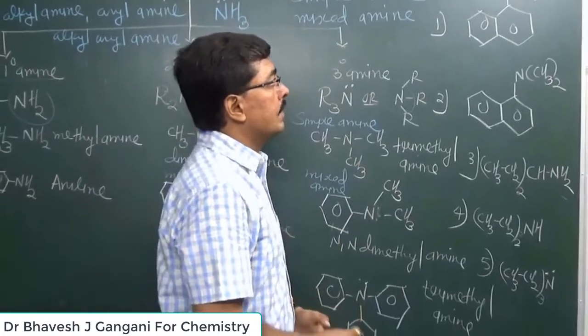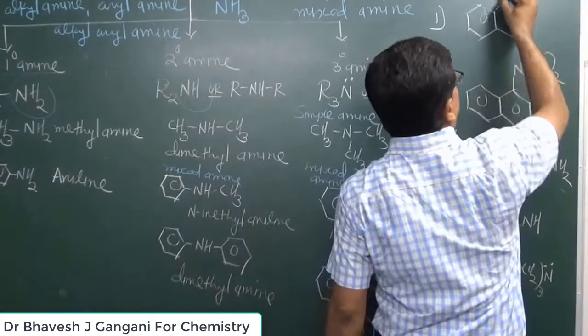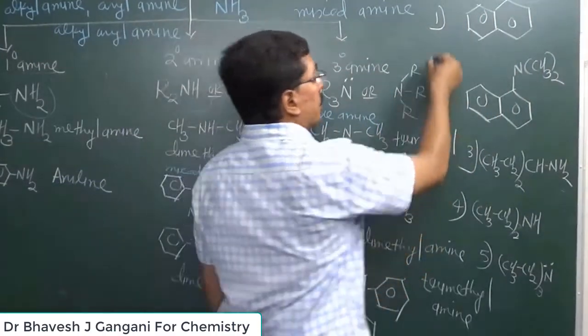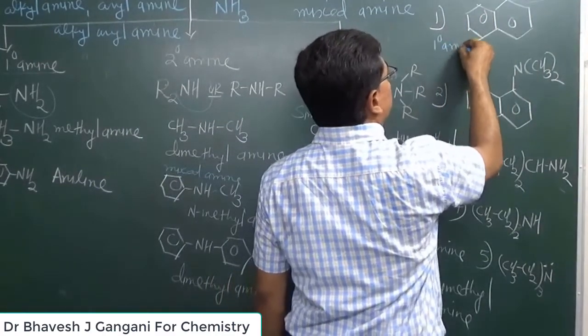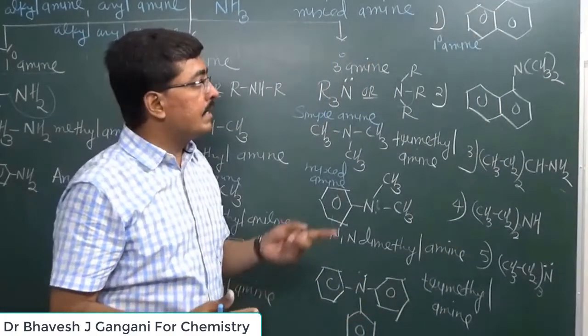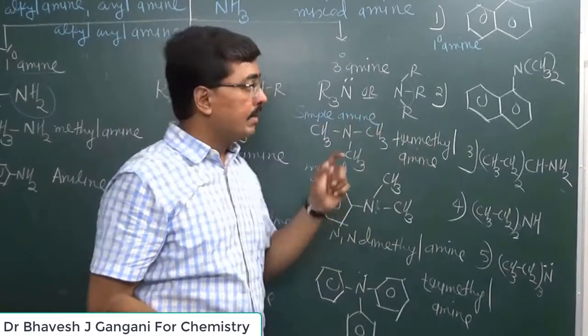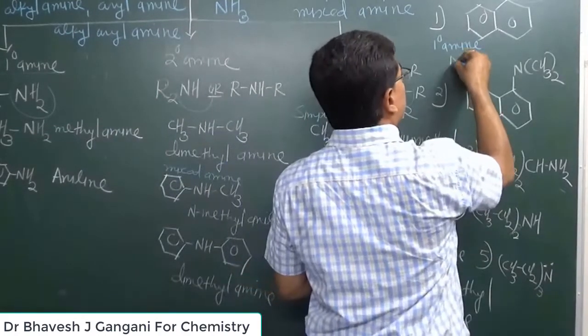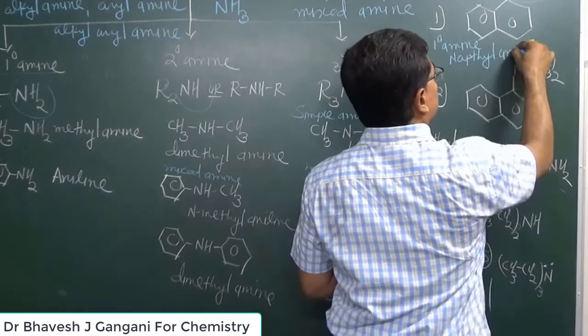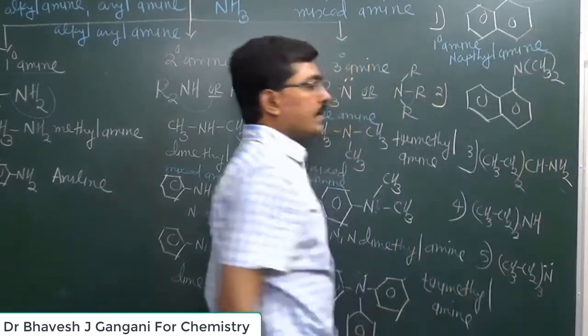Now you can observe that here the NH2 group is present, then the type of amine will be primary amine. Okay, it is a primary amine, but which type of primary amine? The amine group is directly attached to a benzene ring, so it is a primary aryl amine. And the name of this compound we can give is naphthyl amine.